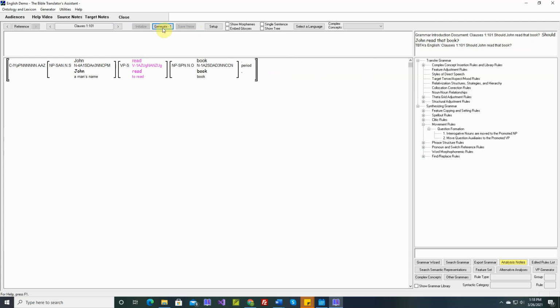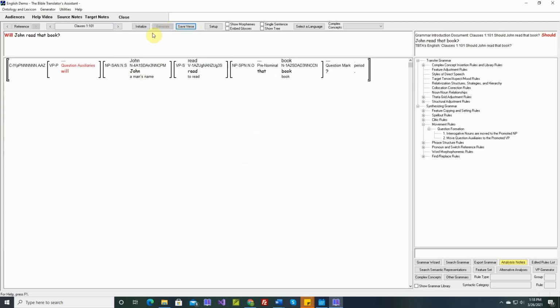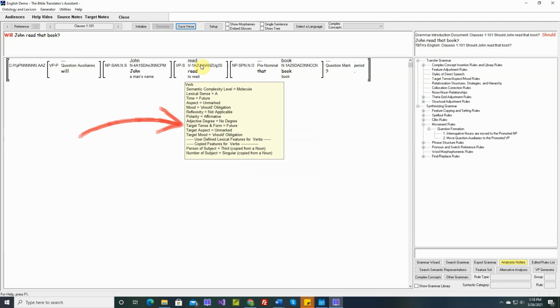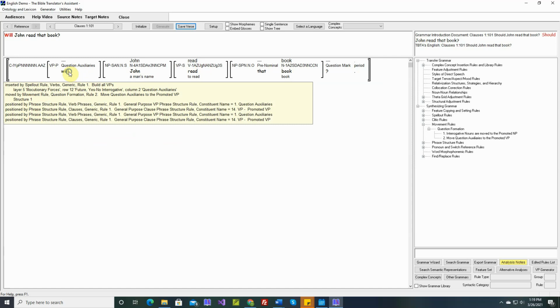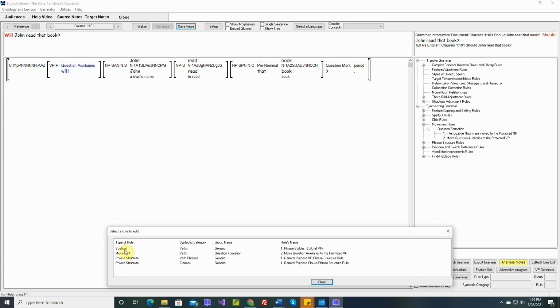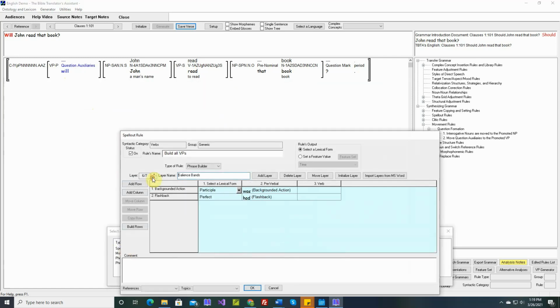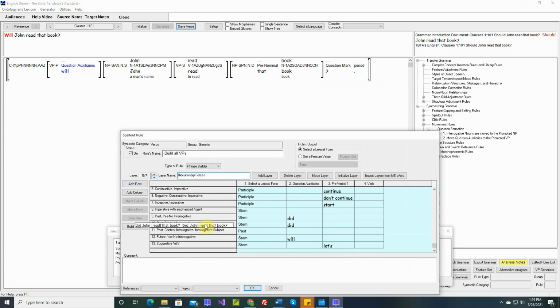"Should John read that book?" Okay, we get "Will John read that book?" If we look at the verb, target tense and form is future. That's where we have "will." But we also see that target mood is should obligation. So in this situation, we should move the "should." We don't want the question auxiliary, we just want "should." So this was inserted by layer 5, row 12. So right here, "will."